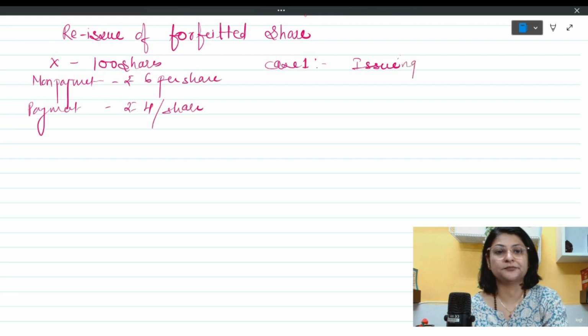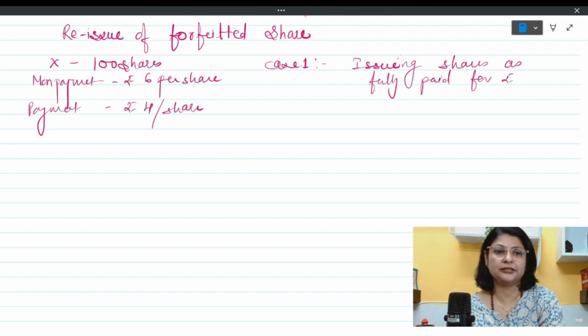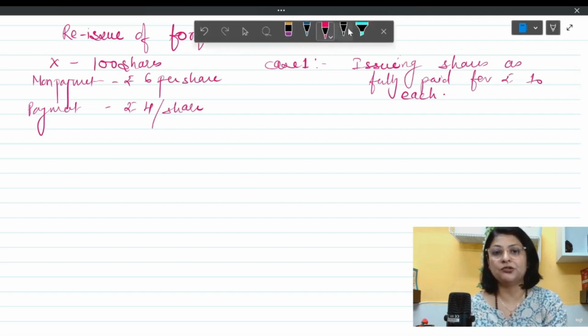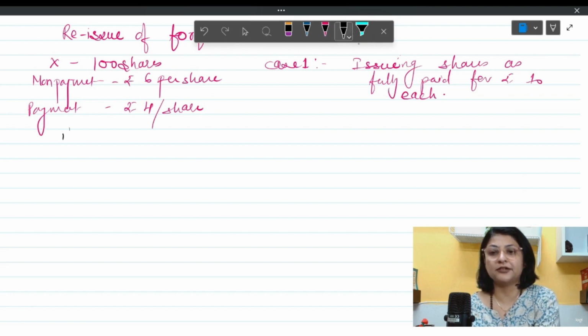Issuing shares as fully paid for rupees 10 each. Means the company has issued these shares to somebody for taking 10 rupees each. Now, when you do the reissue entry, see each and every step properly. While doing the reissue entry, you will pass the entry something like this.